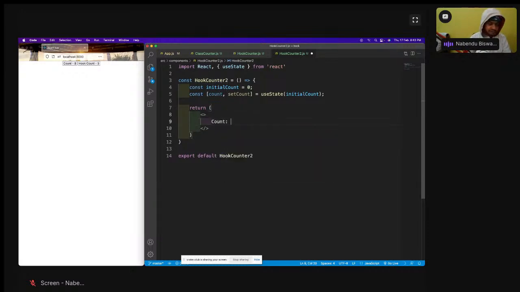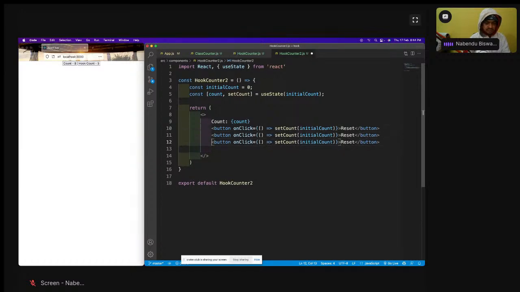Then after this, I will have the count displayed, and then I will have some buttons. So one will be the reset button, in which I'm setting the initial count.